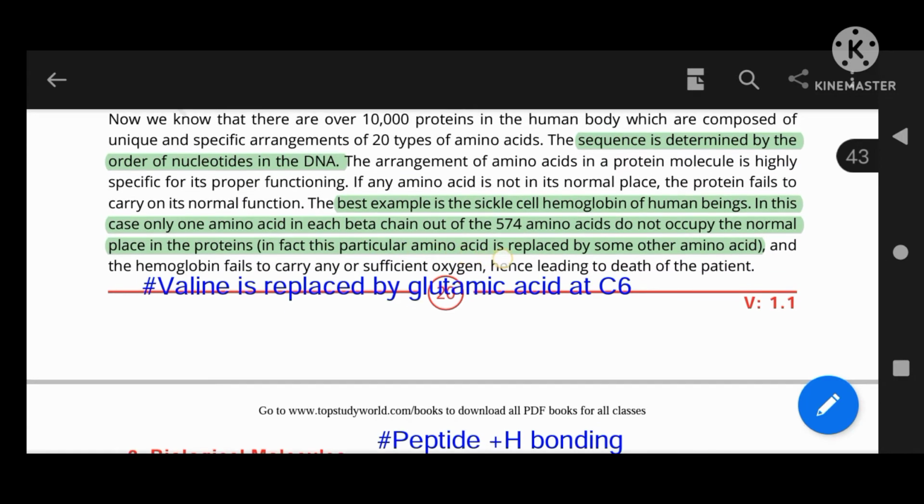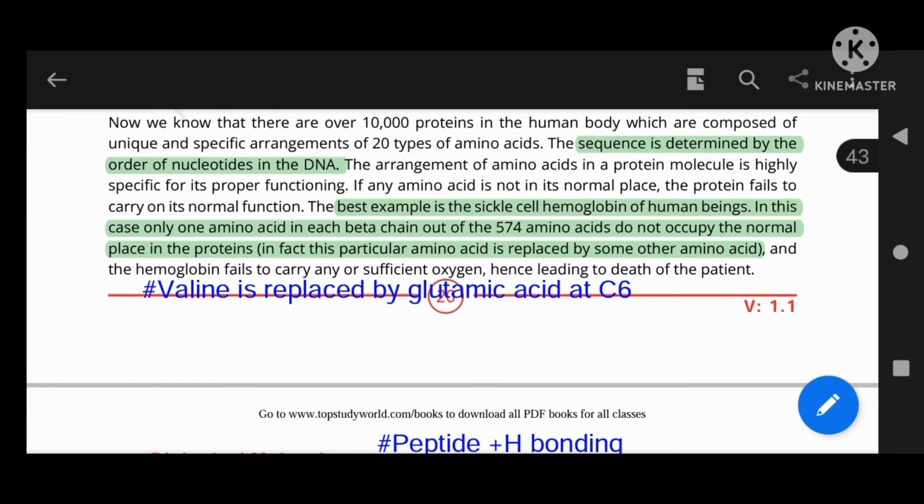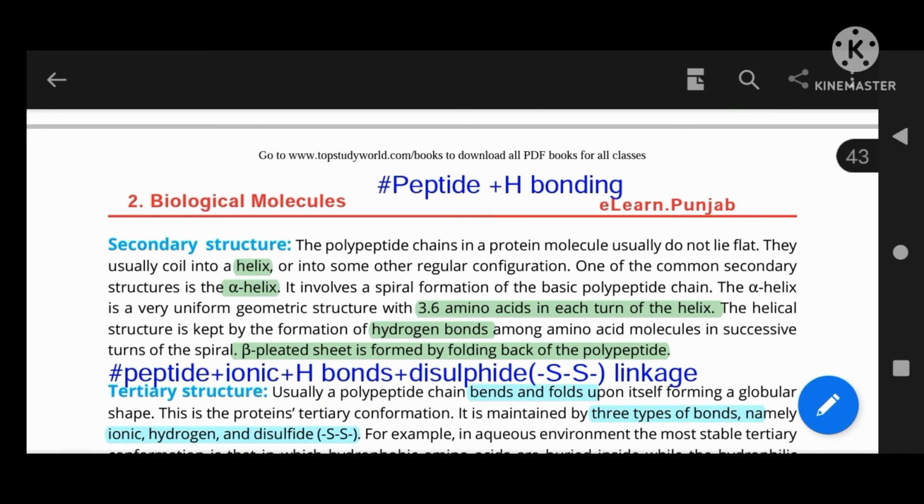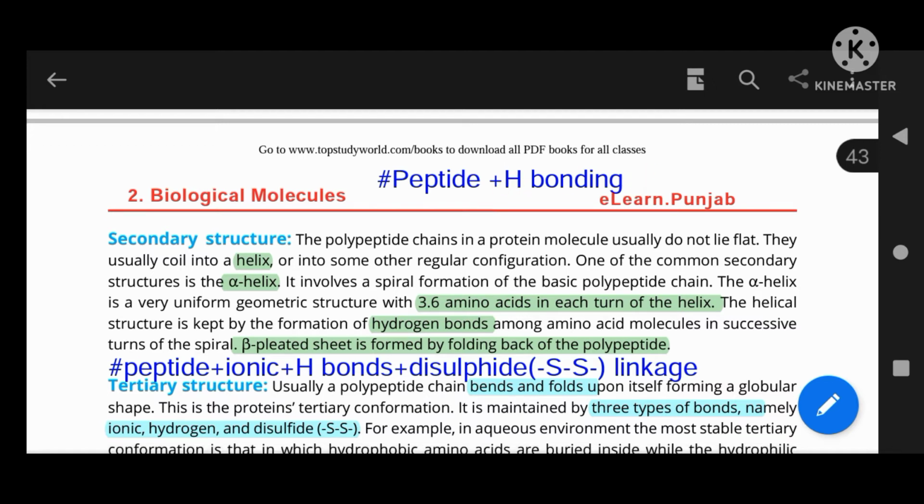In fact, this particular amino acid is replaced by some other amino acid, and this is the example given. And in the next structure, that is the secondary structure, first of all we will discuss the bonds. There are two types of bonds: peptide bonds, which are present in all the structures of proteins (primary, secondary, tertiary and quaternary), while in addition there is the hydrogen bond.